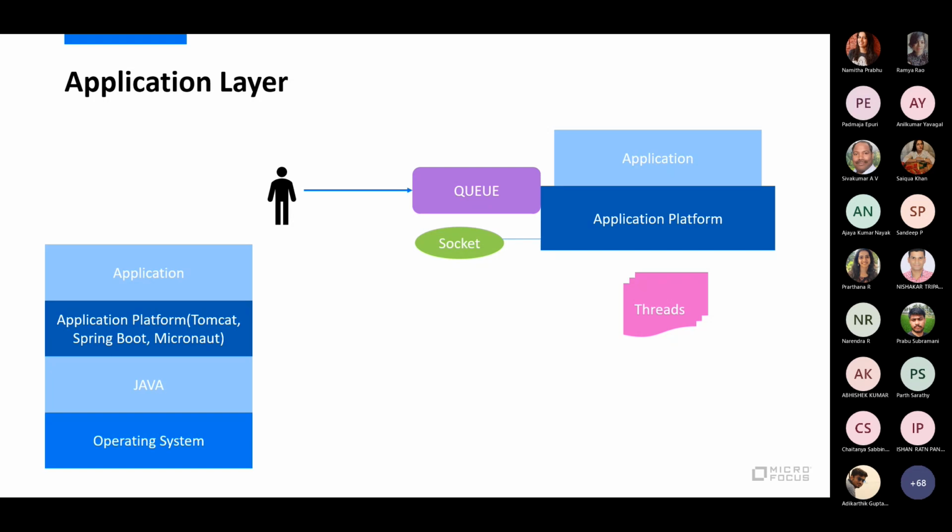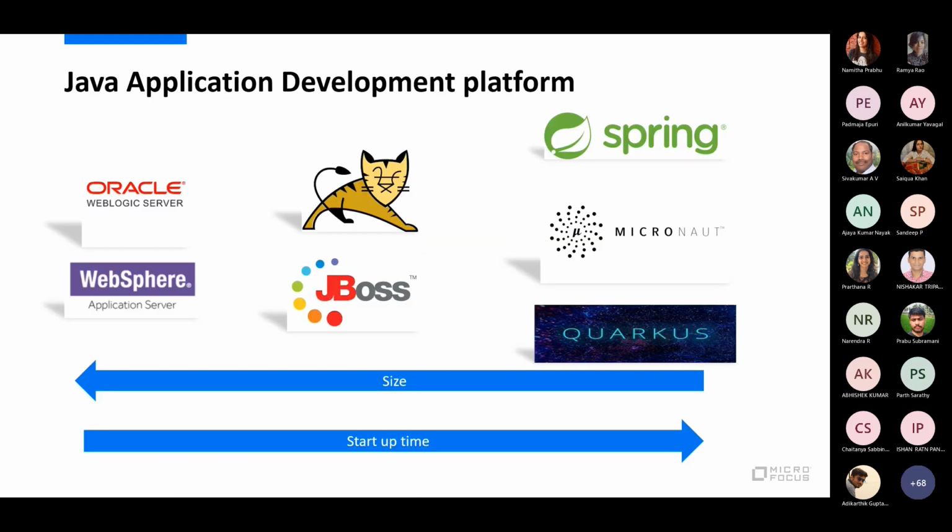Some application platforms also provide you with a lot of default binaries, some servlet engines and such stuff. So having looked into what an application platform is, let's see how this has evolved over a period of time.